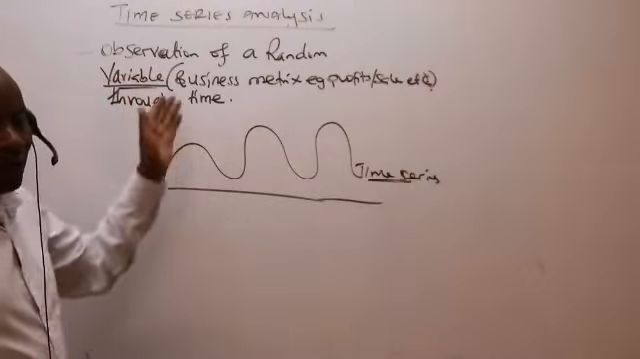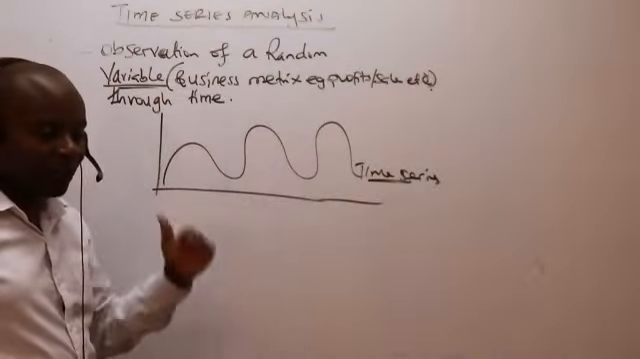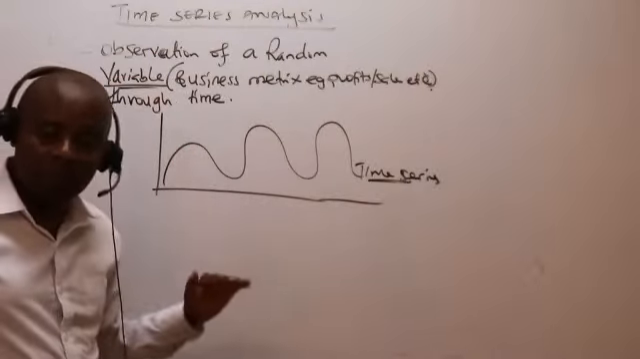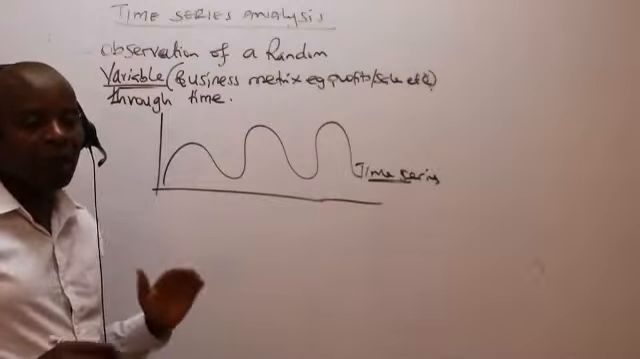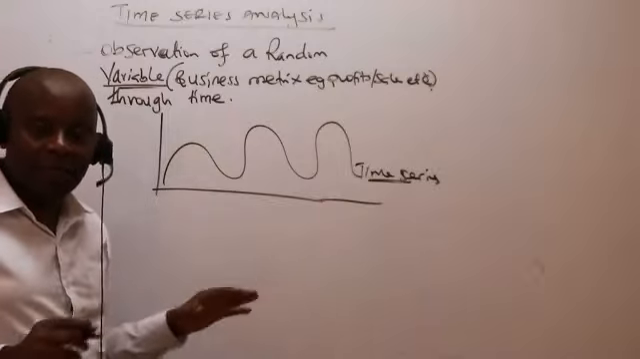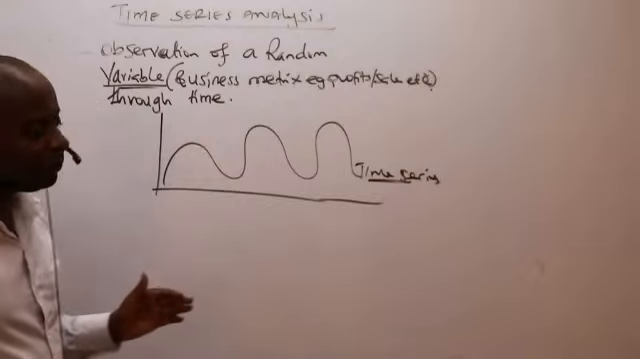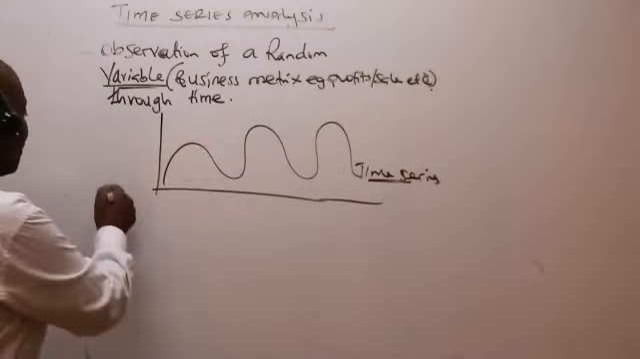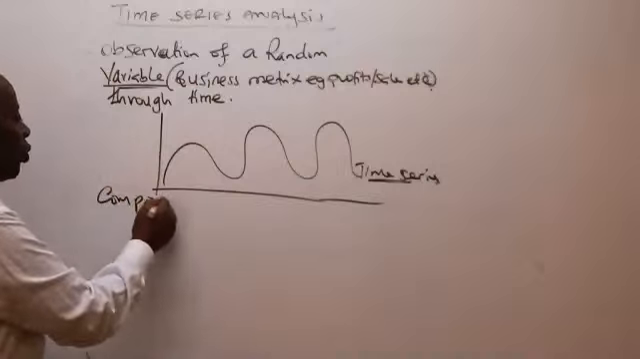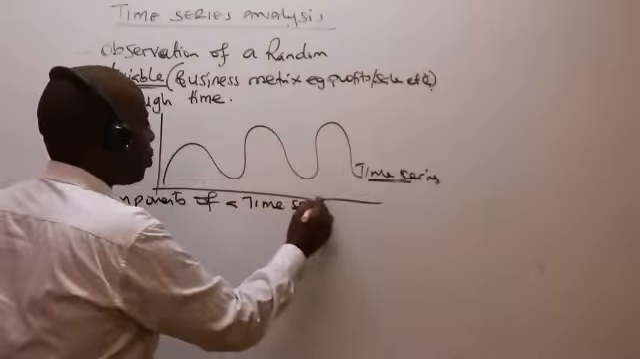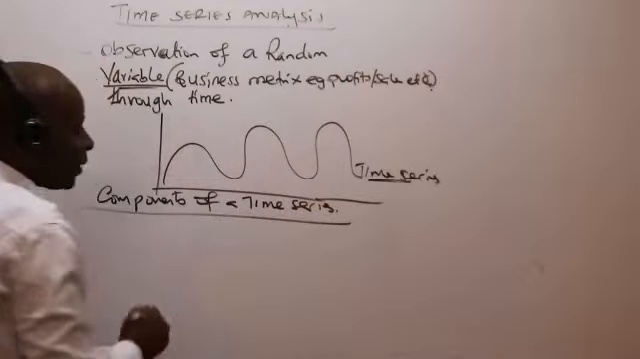A random variable is that particular metric which can never be constant. It's not possible to have parameters in business which are constant. There will be bad days, there will be good days. Now from there, ladies and gentlemen, we go straight away to what we call components of a time series.